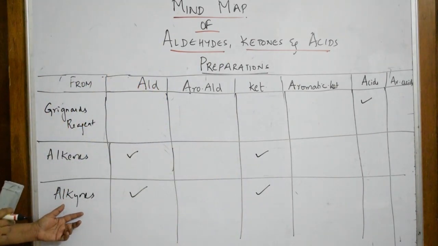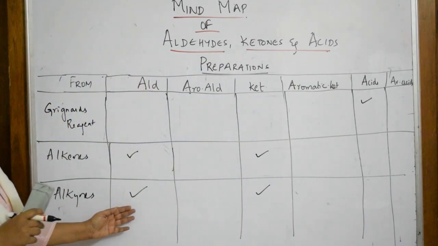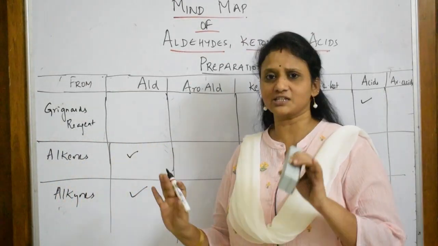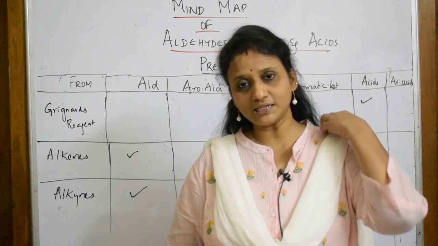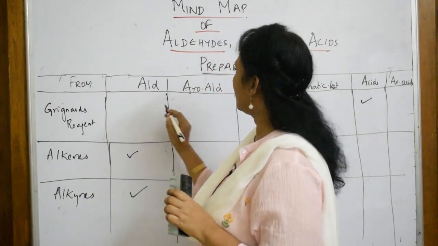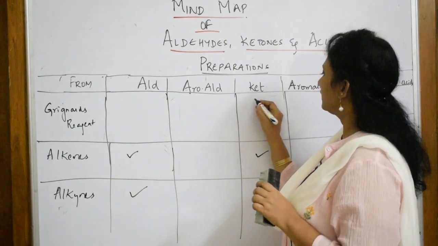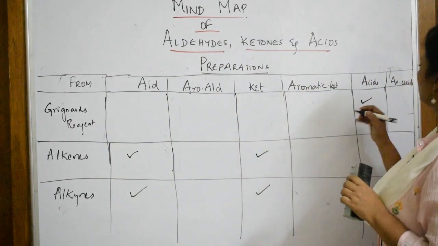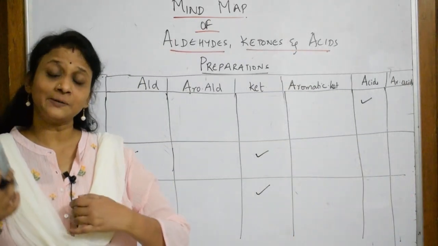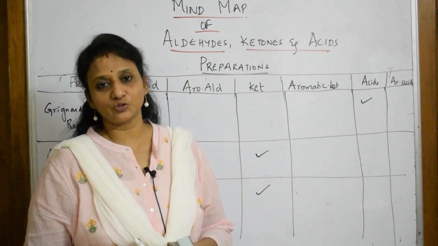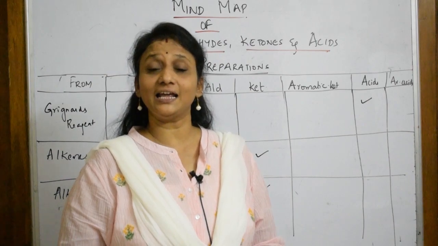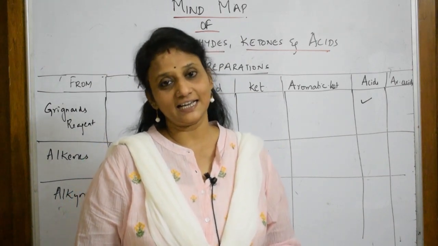Then comes your alkynes. So from alkynes, I can prepare aldehydes and ketones. Okay, don't worry students, simple it is. Actually, this table will be very useful for you. How? I'll tell you. When you learn the reaction, you can come back. Okay, Grignard's reagent, write the reaction. Aromatic aldehyde, not there. Ketone, not there. Aromatic ketone, not there. Acids, it is there, write the reaction. So this table will be useful for both the cases. Let us see. Now with this, preparations are over. Now let us come and write or tabulate chemical properties of aldehydes, ketones and carboxylic acids.